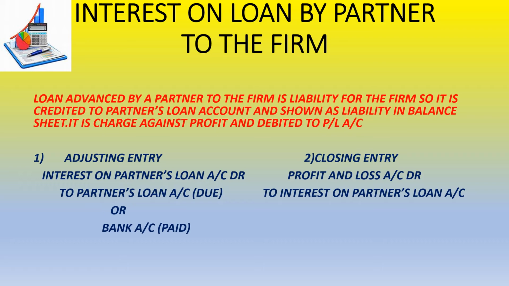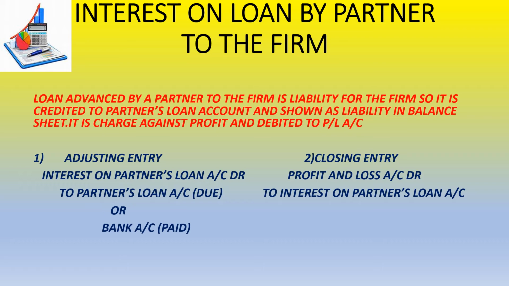So let us understand what are the different entries or aspects that we need to know in this case. Since the loan is advanced by a partner to the firm, for the firm, what is it? It is definitely a liability for the firm. So it is credited to which account? To partner's loan account.